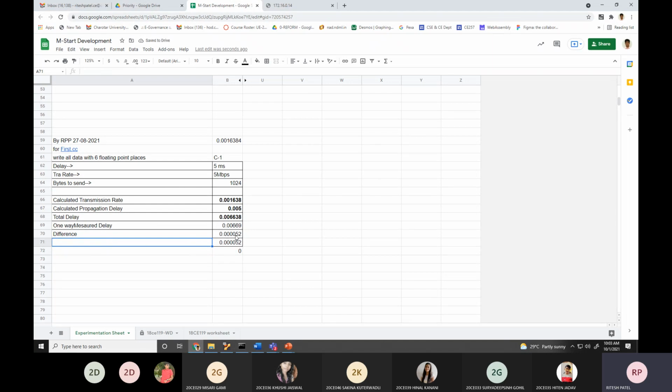0.669. So what is the difference? 0.669 minus 0.6638, which is equivalent to 0.49052. That is the difference between theoretical and practical measurement. Is it negligible? Yes, it is negligible. So this is proof of concept. Whatever we calculate in theory, the same thing we will find in a practical scenario.